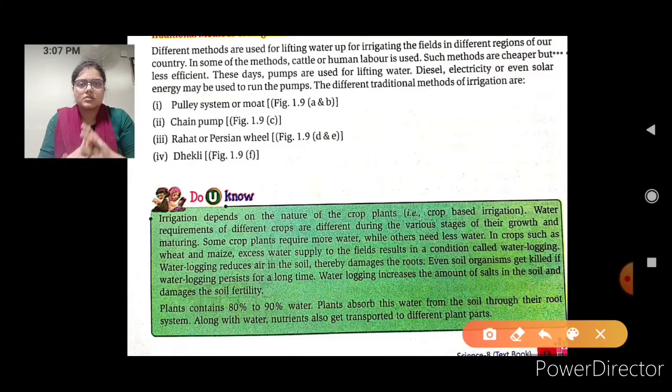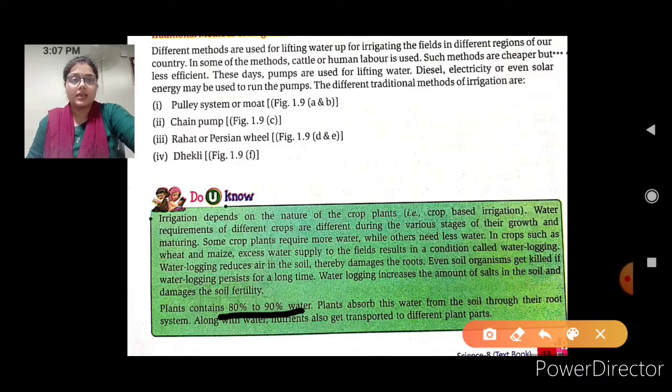All these terms are explained in one term, that is water logging. And water logging completely depends upon the amount of water. The plants contain 80% to 90% of water, and plants absorb this water from the soil through their root system.